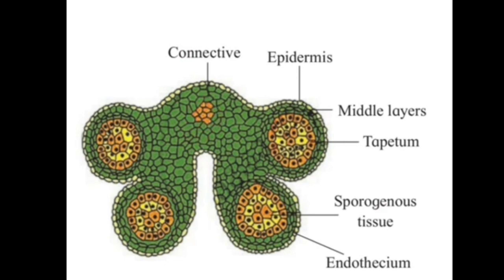This is the TS of the anther. If we take a section of the anther, then we get this structure under the microscope. Now we will study every part of the TS of the anther in the next video. Thank you.